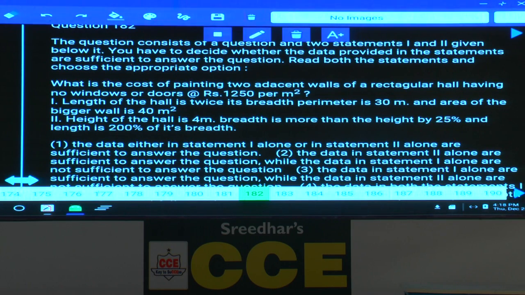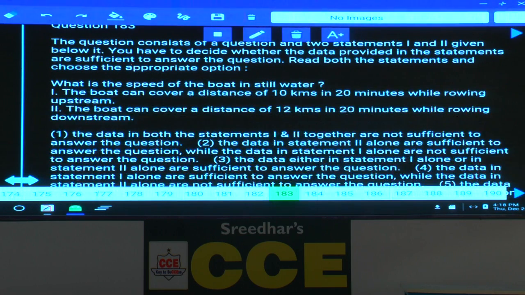Height is given. Breadth is more than the height by 25%. So can we calculate breadth? Because you know height is 4 and increase its value by 25%. Yes. And length is 200% of its breadth. As we already know breadth, if you know breadth, take 2 times of it. Will you get length or not? Right. Will you get answer using 2 alone? 1 alone or 2 alone.